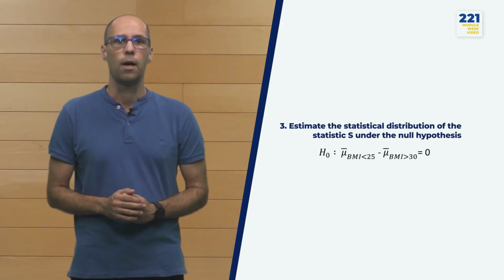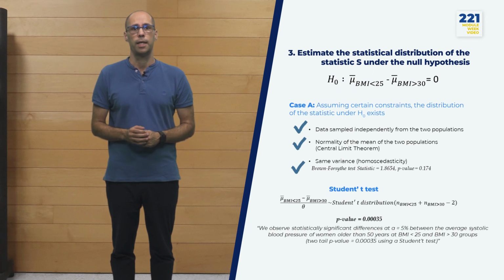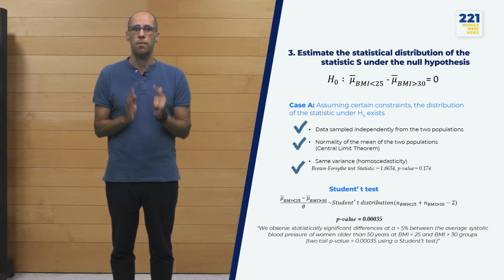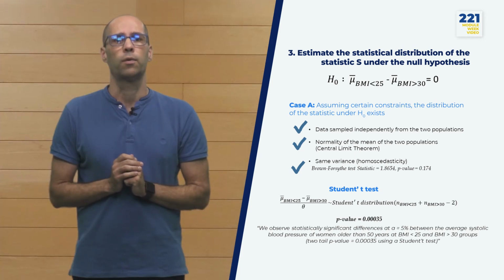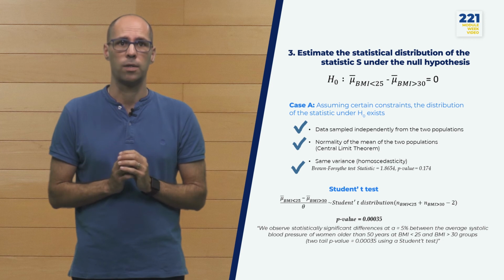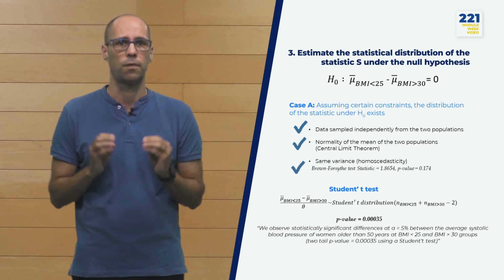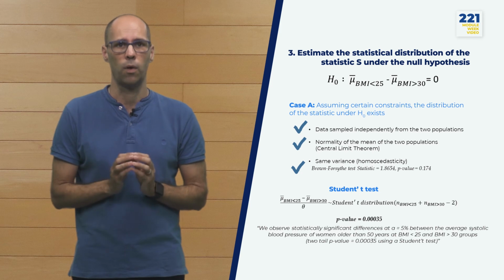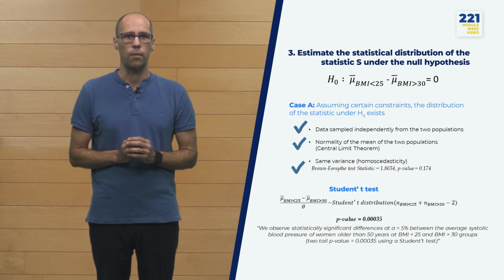In some cases, we can guess this distribution under some assumptions. For example, in our case, if the data was sampled independently from two populations, the mean follows in both populations a normal distribution, and this is something that we could expect based on the central limit theorem. And the two samples show the same variance, a property that is known as homoscedasticity, then under the null hypothesis, the likelihood of the difference of sample means scaled by a variance factor must follow a particular distribution called Student's t distribution. If we run the analysis with our data, we get a low p-value.